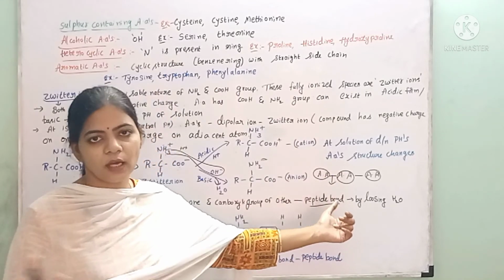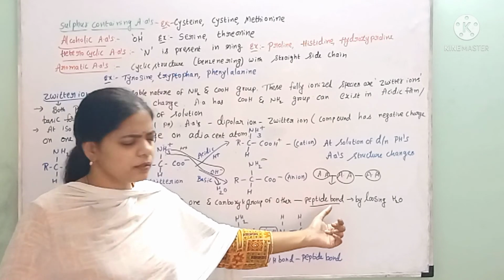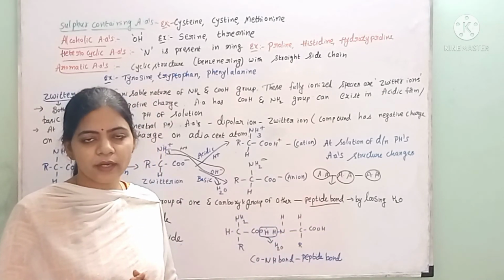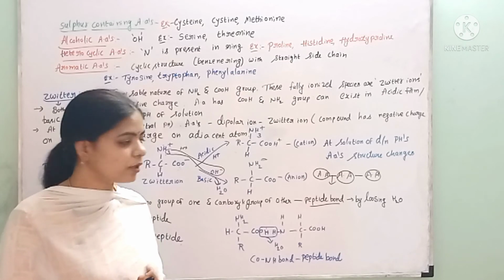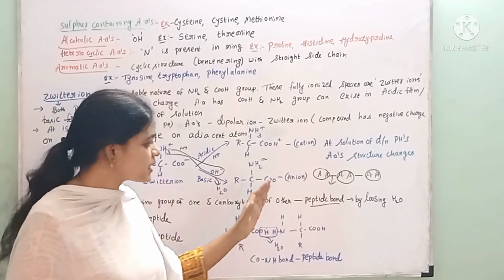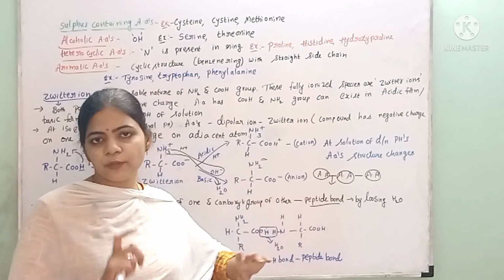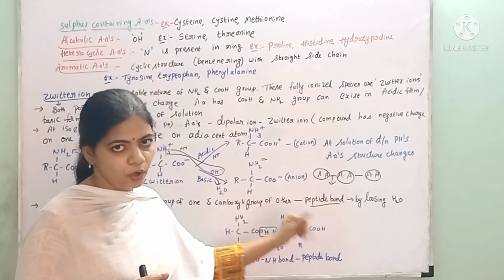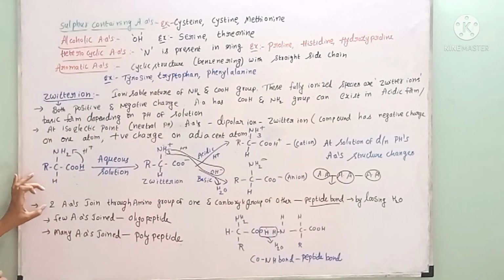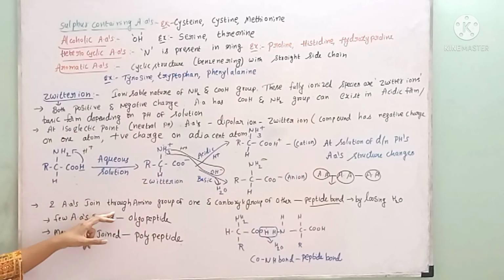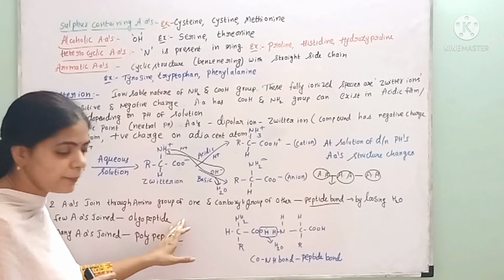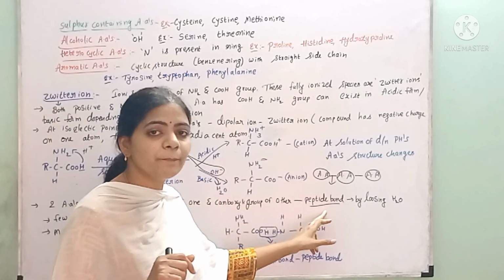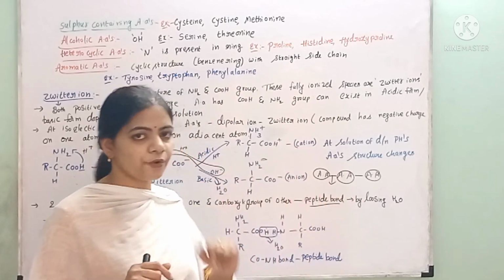In carbohydrates we studied that monosaccharides or monomers are joined by glycosidic bonds. Whereas amino acids join together and form protein. How do they join? By means of the peptide bond. How is this peptide bond formed? Two amino acids join through the amino group of one amino acid and the carboxyl group of another, forming the peptide bond by losing one water molecule.